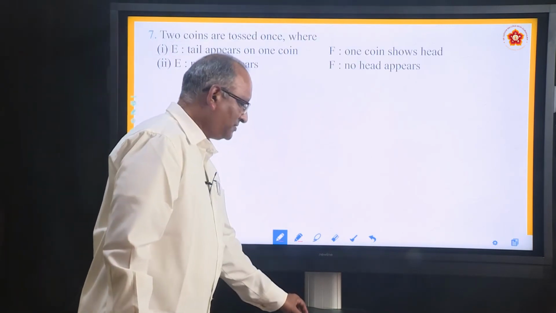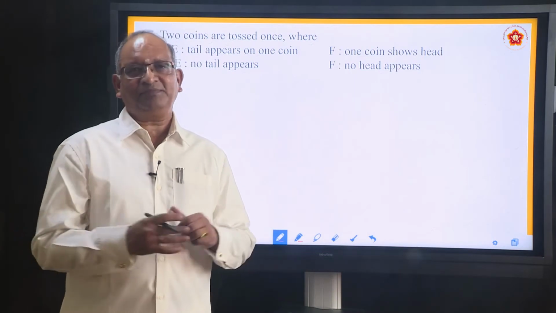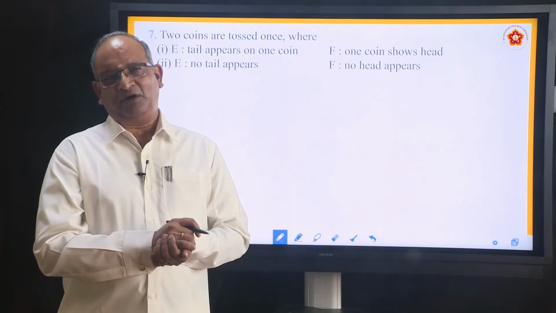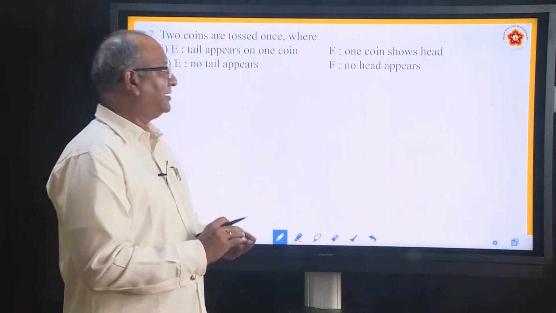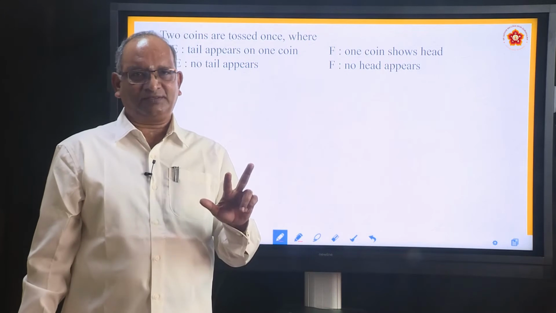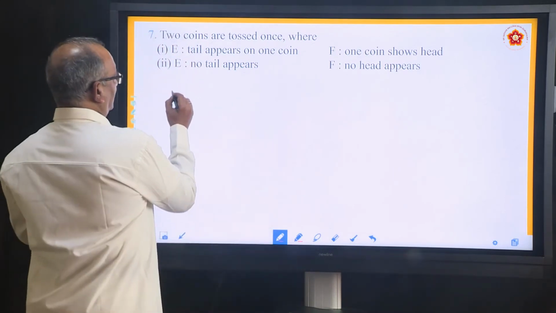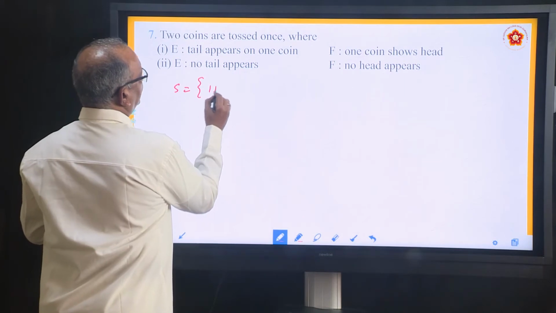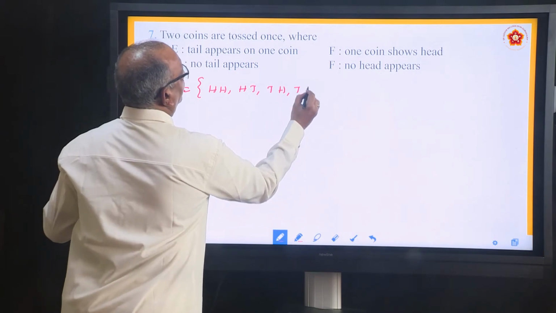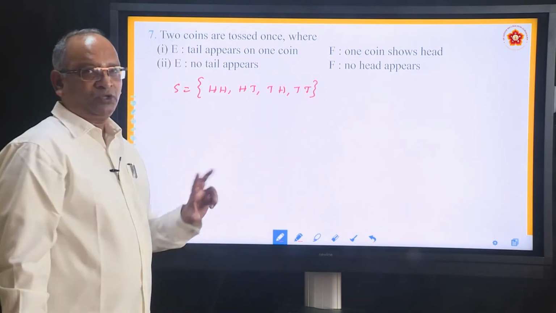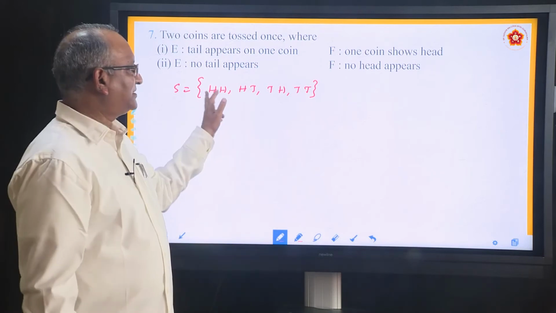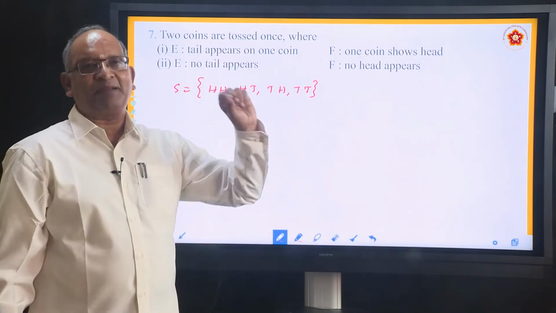Yes. Now some word problems. What happens in word problems? We have to understand them and then put them into standard form so that the formula can be used. Let us take this interesting problem. Two coins are tossed once. How many coins? Two coins. So what is the sample space? Sample space is HH, HT, TH and TT. Both can be heads. First one is head, second one is tail. First one is tail, second one is head. Both are tails. So this is the sample space if two coins are tossed simultaneously.